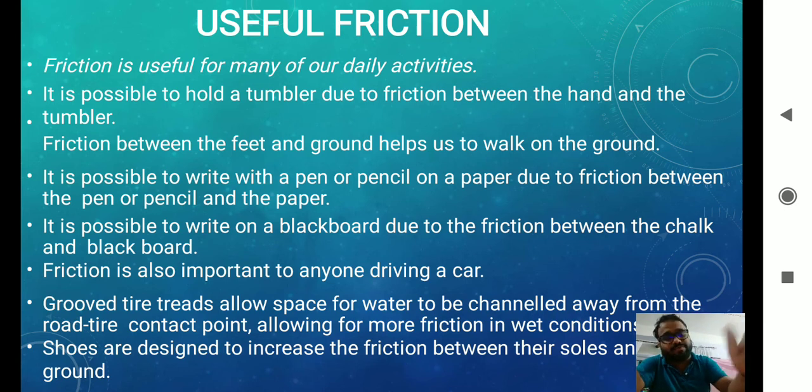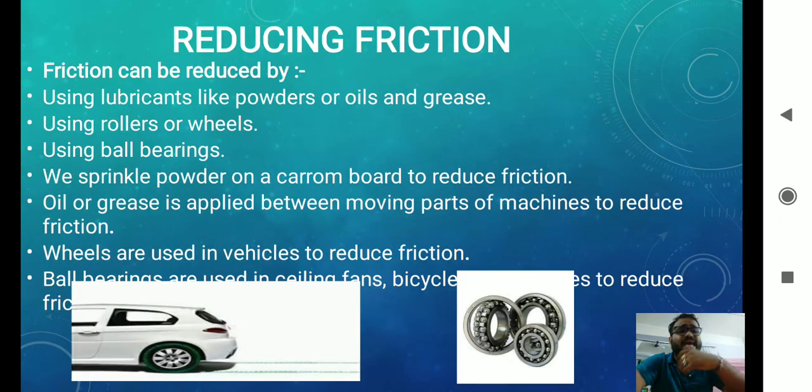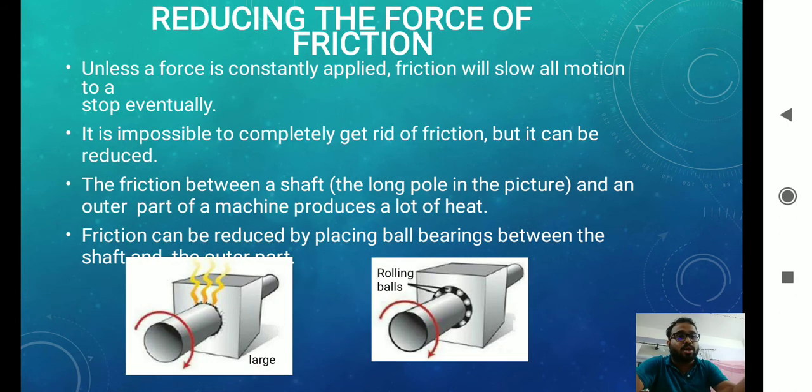But on the other hand, friction is harmful also. That we will discuss in the next class. So today we discussed the usefulness of friction, the advantages of friction, why we need friction. We discussed reducing friction. How can we reduce friction? We can reduce it by using lubricants, by using rollers, by using ball bearings, and by sprinkling powder on the carom board so the surface becomes smooth. We can reduce the force of friction by these methods.